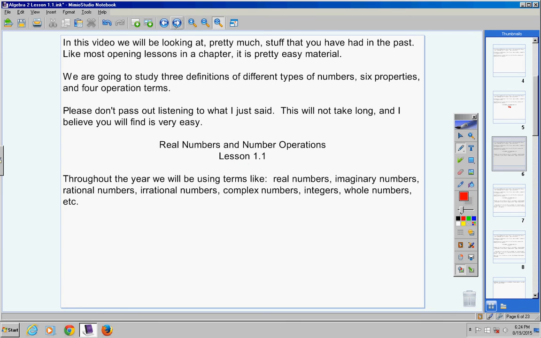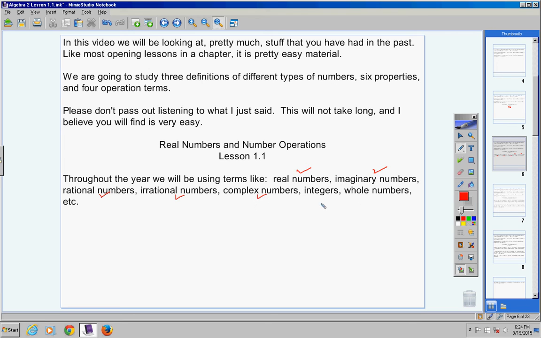Here we go. Now, throughout the year, we'll be using terms like real numbers, imaginary numbers, rational numbers, irrational numbers. By the way, you do not need to write this down. Now you can if you want to, but you don't need to.